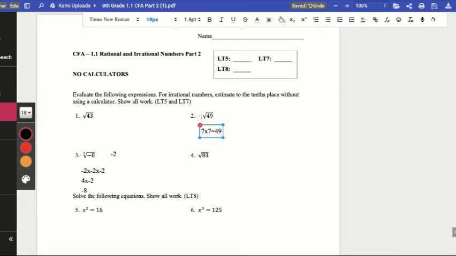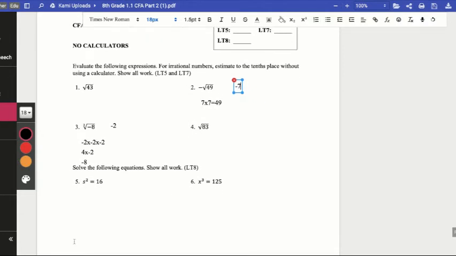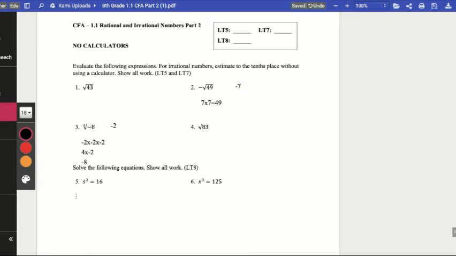Okay, if the negative sign is out front, that is perfectly fine. We just take the square root of 49 times that negative, and that is how we got our final answer of -7. And I'll write that up here. -7. Okay. I'm going to jump down to 5, and I also want to talk about grading.